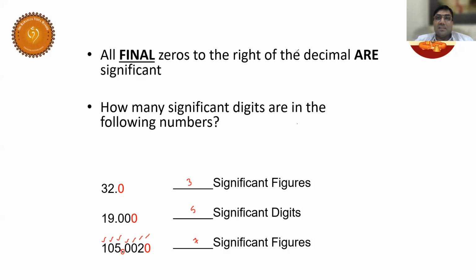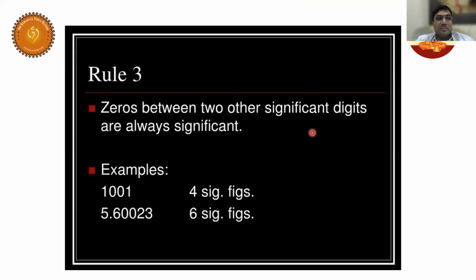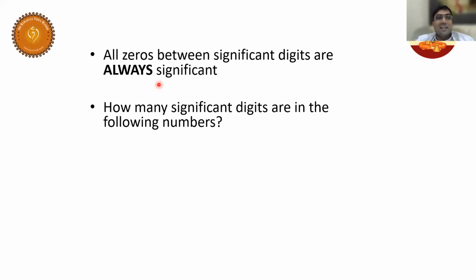Yes, so you have learned 2 rules. Next, third one. Listen. Zeros between 2 other significant digits are always significant. See here, there are zeros in between 2 significant figures. So these zeros also will be significant. Here you can see 2 zeros are there. They are also significant. I hope you are clear about rule number 3. All zeros between significant digits are always significant.